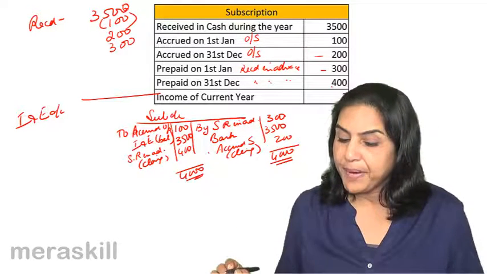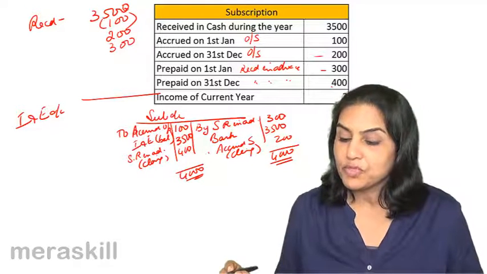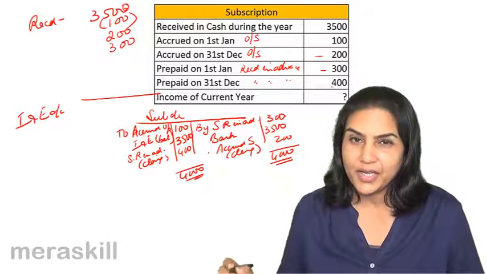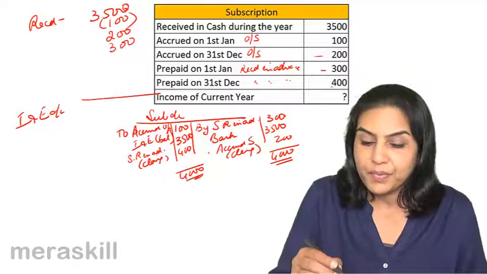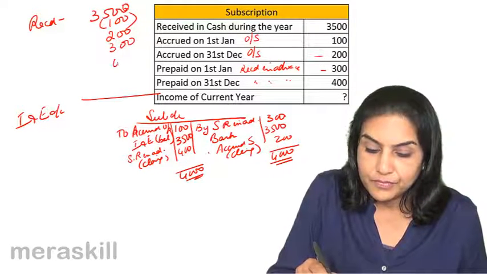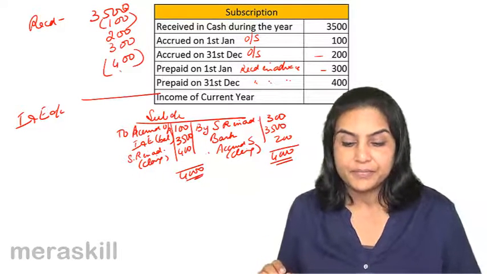Next, prepaid on 31st December 400. What is this? Income which has been received in advance at the end of the current year. So 400 rupees was received. It's included here, but it is not income for the current year.